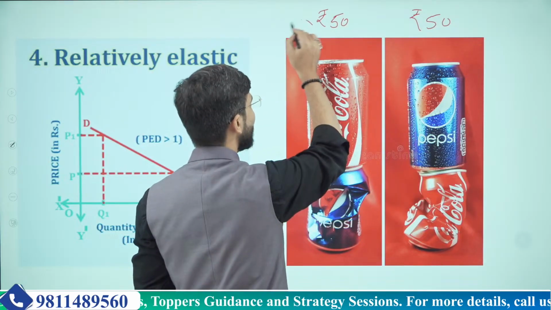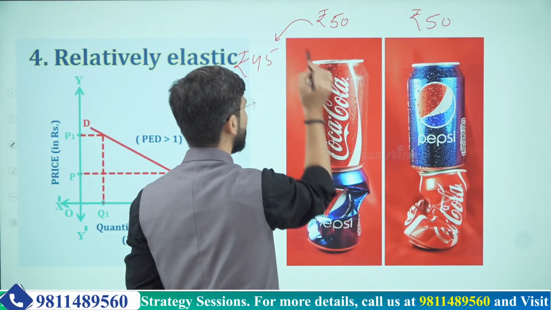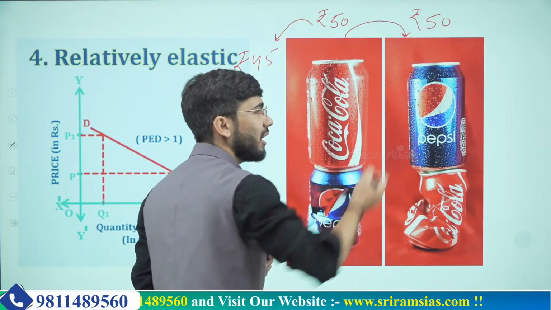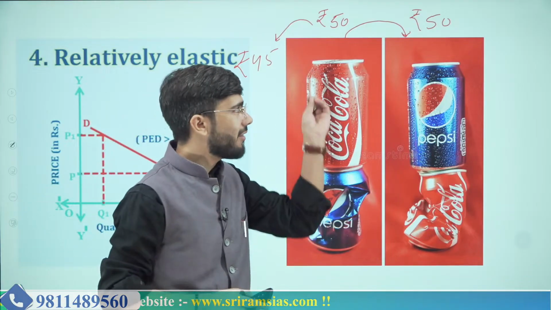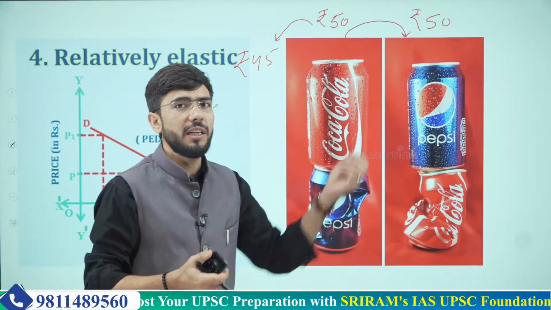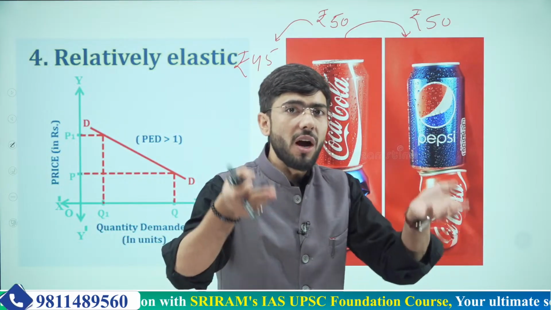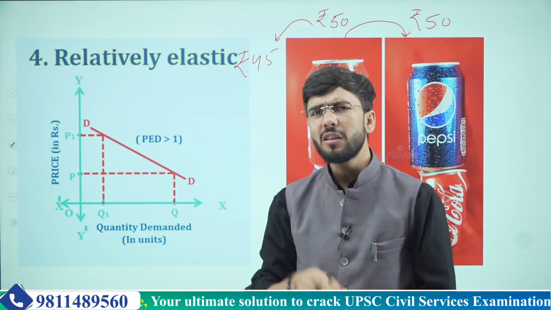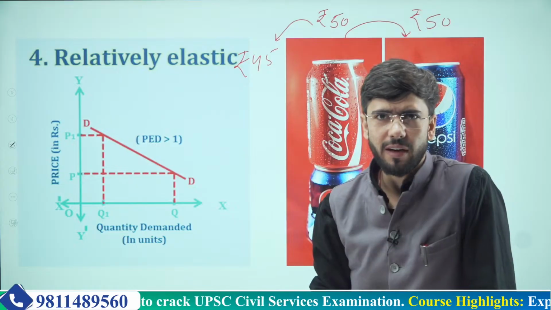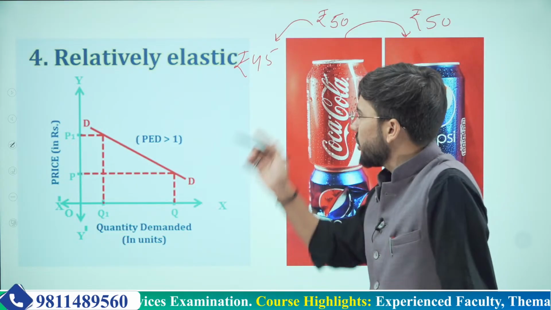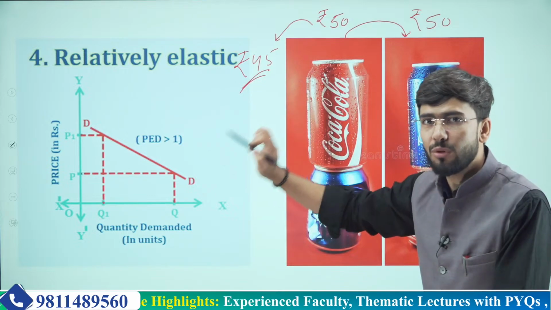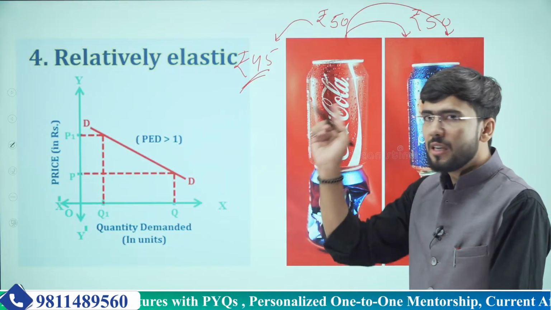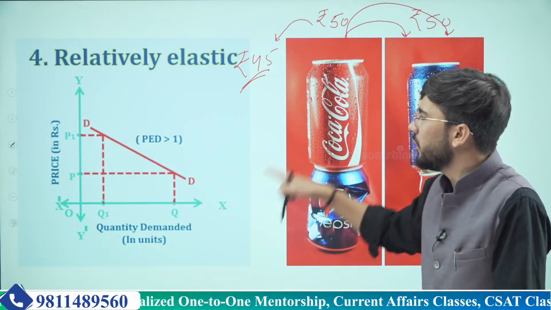If Coke decreases it to 45 rupees, maybe some of those who do not have a know-how of the taste, that Coke and Pepsi taste different, who do not have strict adherence or strict liking for either, they are just drinking it to quench their thirst or just for fun. Those people may shift only because of the 5 rupees which has decreased, they may shift from there to there. That means that a price decrease may lead to a change in demand.